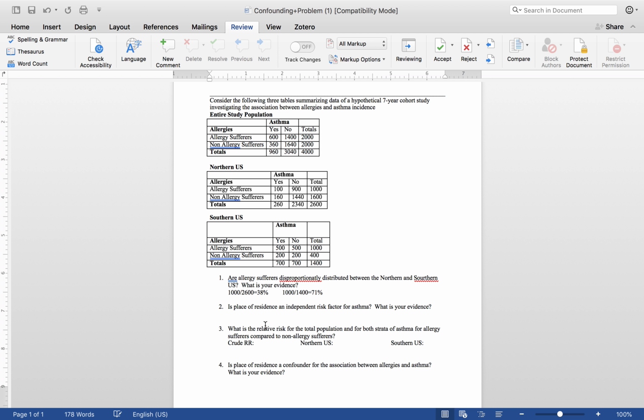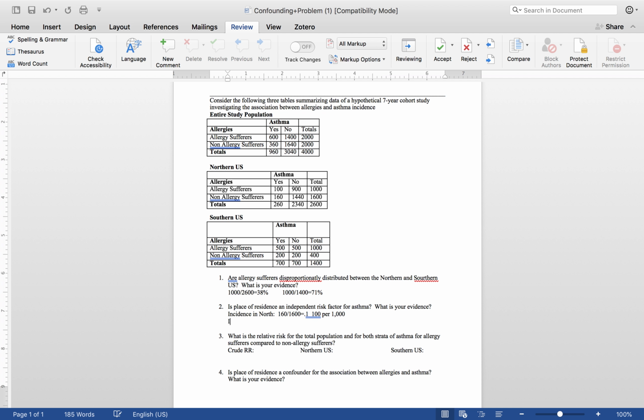And so to do that, let's get the incidence in the north. And so if we remember that we're looking in our non-exposed group to get our incidence of asthma, that would be 160 divided by 1,600. And that'll be 0.1. And we can even calculate this out to get a per 1,000 rate. So we could get 100 per 1,000. And so that's out of 1,000 people that live in the north, 100 of them suffer from asthma.